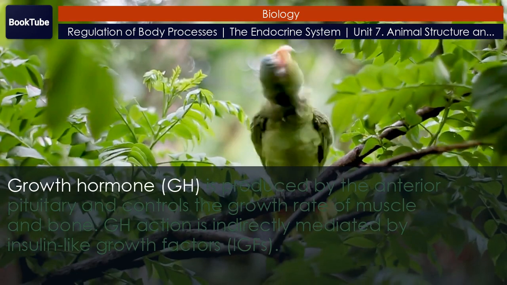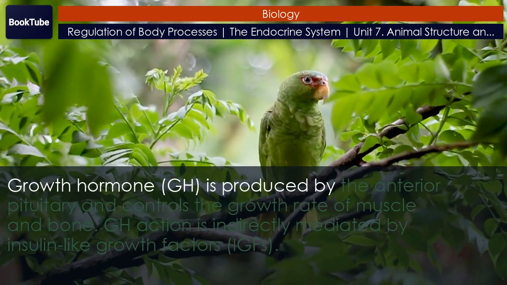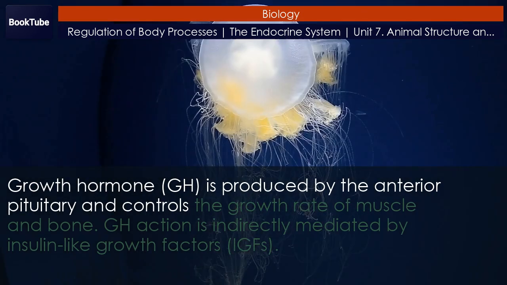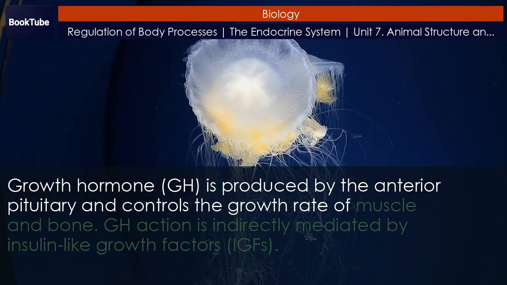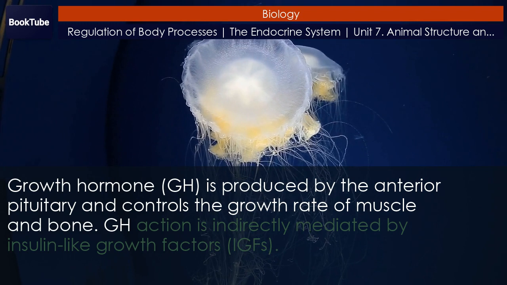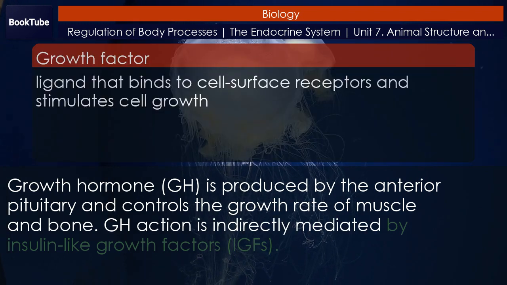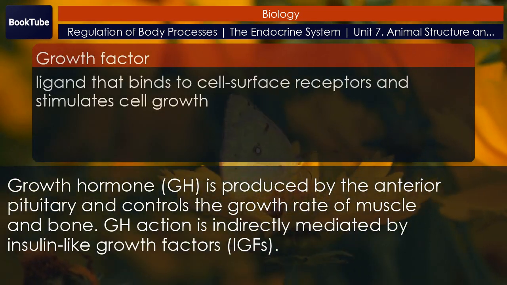Growth hormone, GH, is produced by the anterior pituitary and controls the growth rate of muscle and bone. GH action is indirectly mediated by insulin-like growth factors, IGFs.